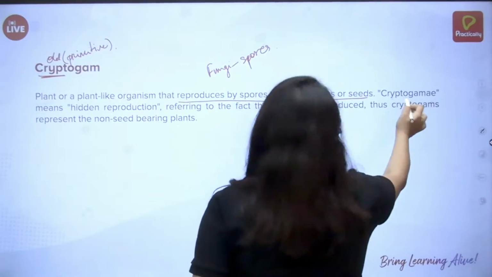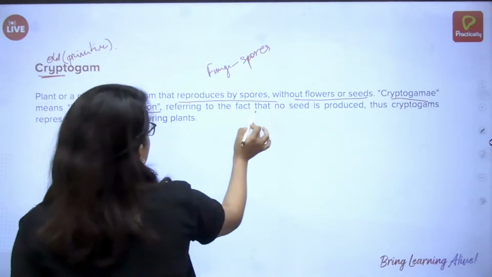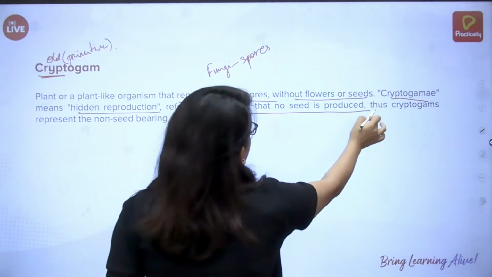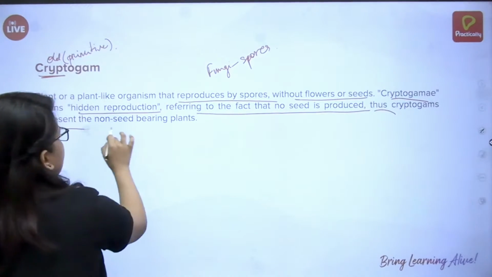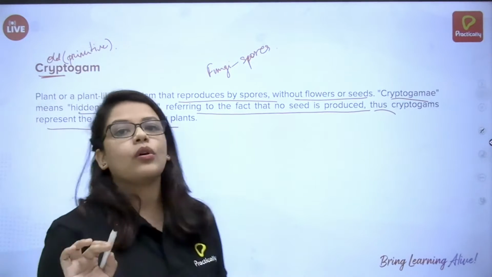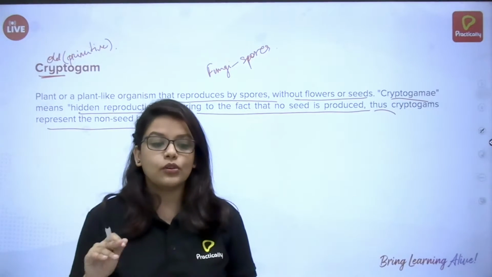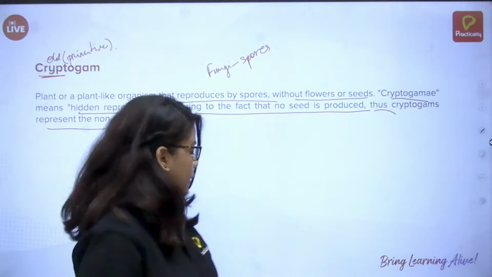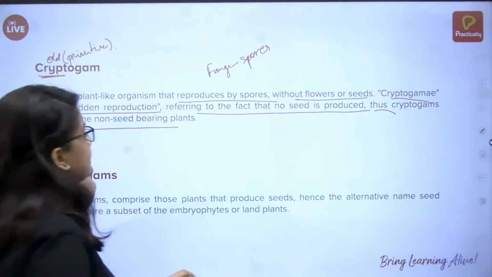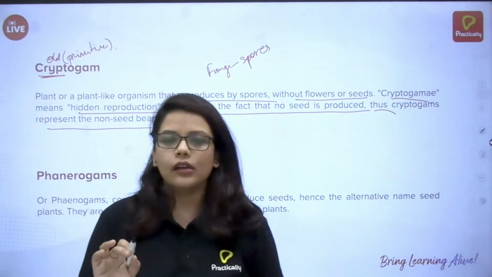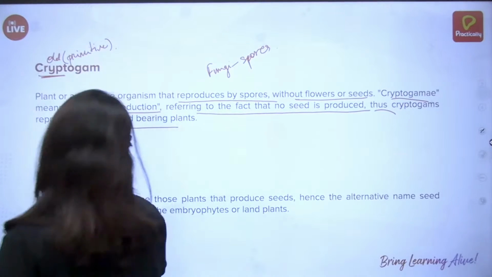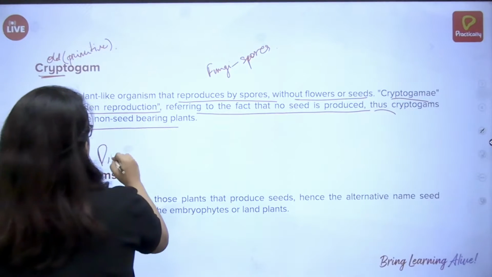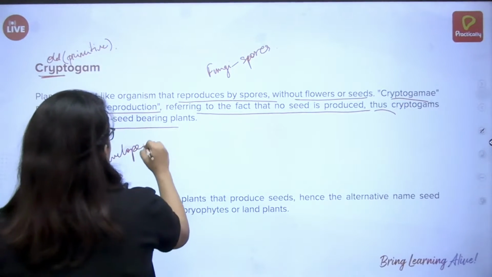Cryptogam means hidden reproduction, referring to the fact that no seed is produced. Thus, cryptogams represent the non-seed bearing plants. That's all you have to remember: the non-seed bearing plants. The next thing is phanerogams. These are developed plants.